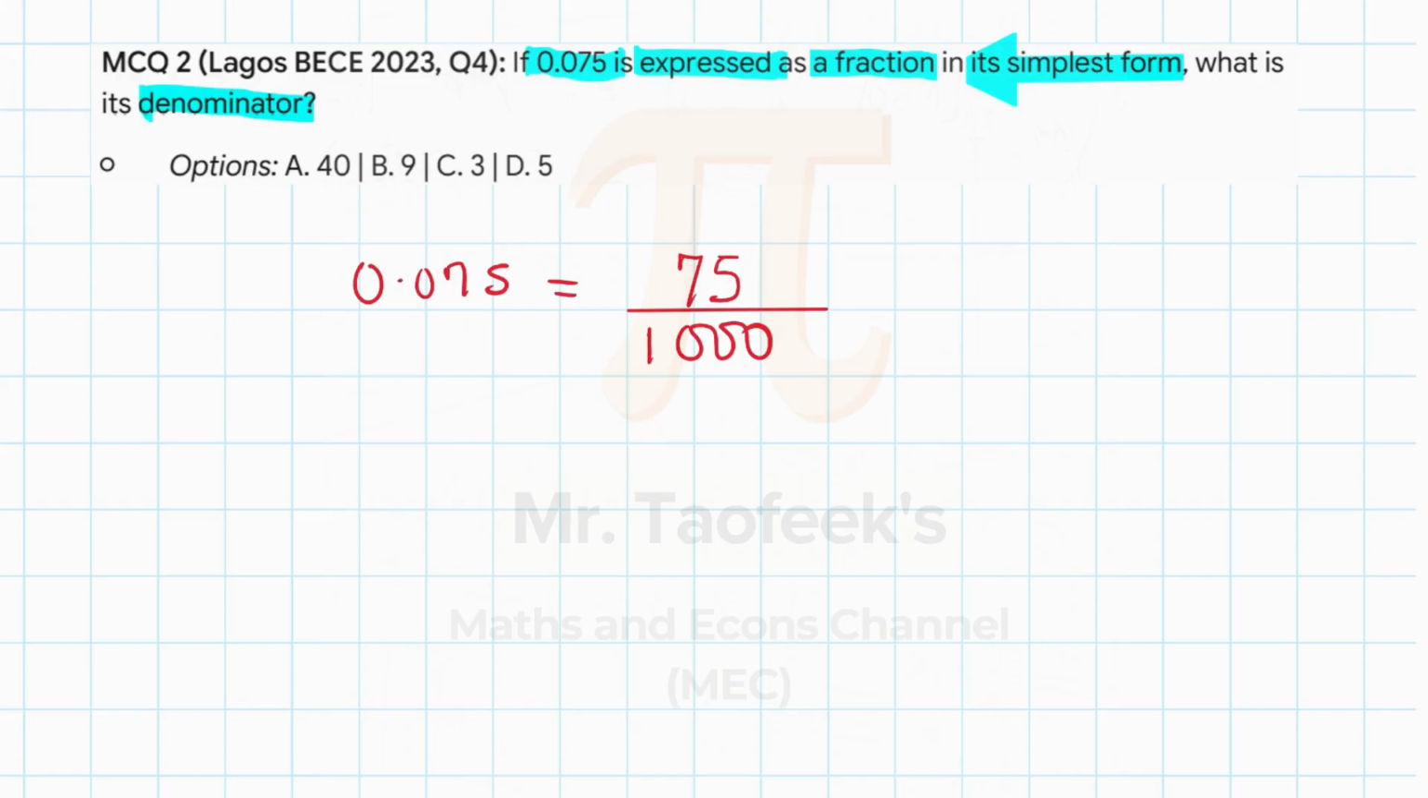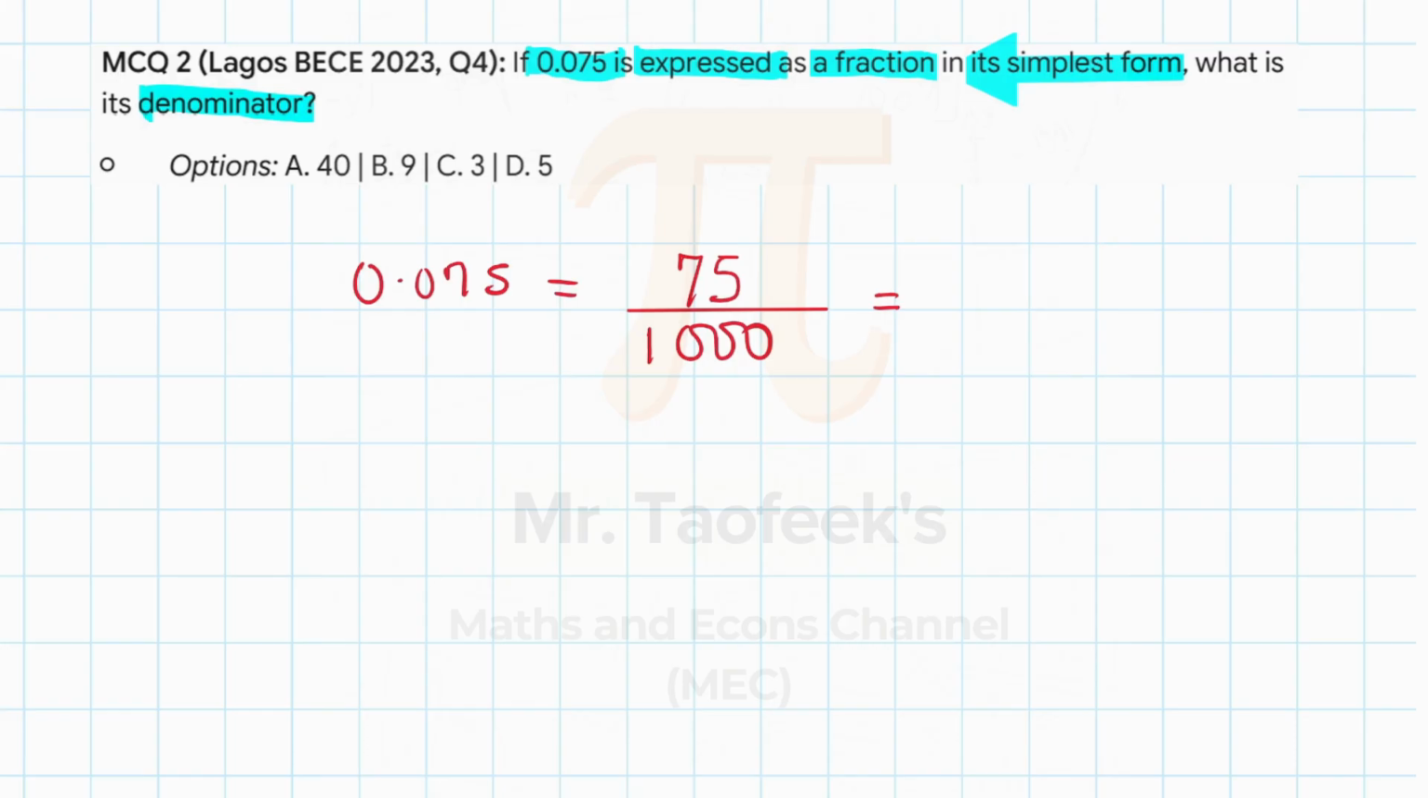What you have to do now is reduce to the lowest term. Again, we have to employ our division and multiplication skills. For 75, I know a lot of you will be tempted to start dividing by 5, but that's not the fastest way to go. This is BECE. You need to be able to see patterns very quickly and solve the question accurately in less time. That's going to help you with finishing the questions.